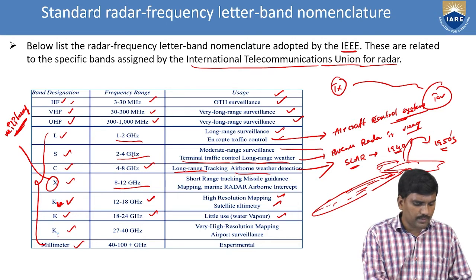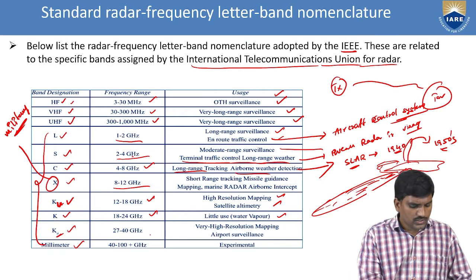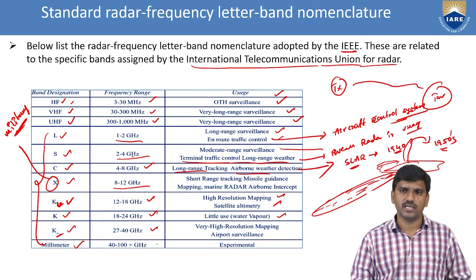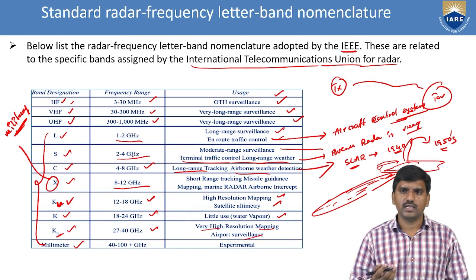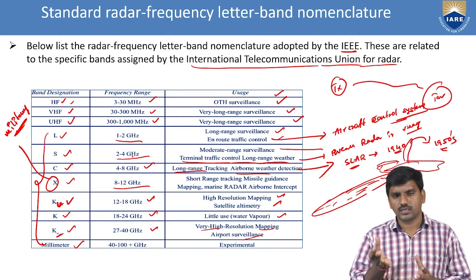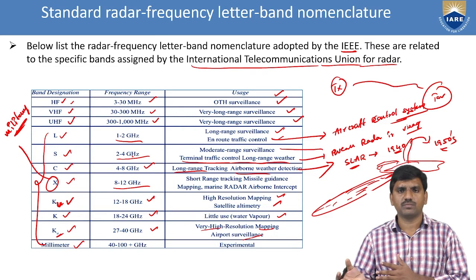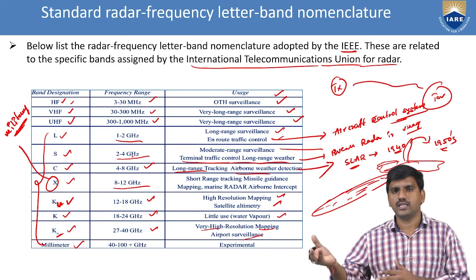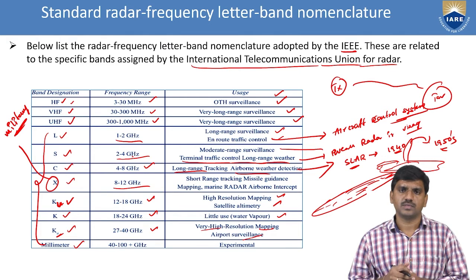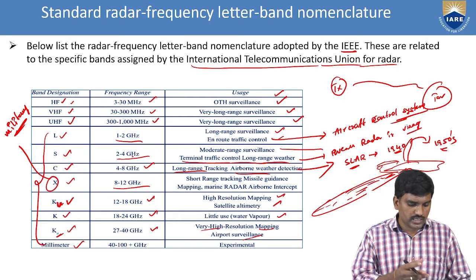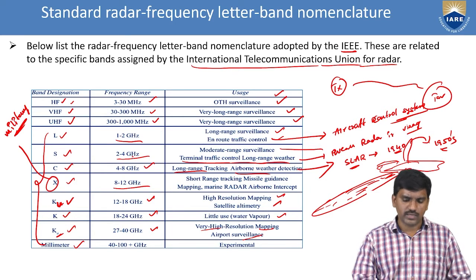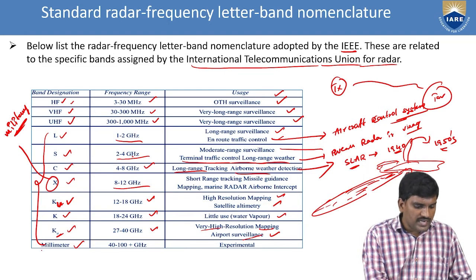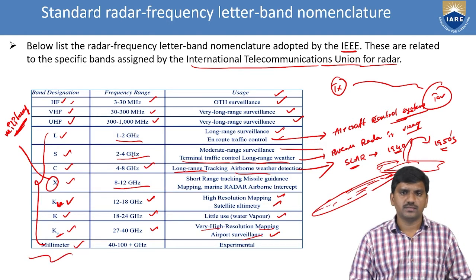The next one, Ka band. Last but one, Ka band. The range of Ka band is 27 to 40 gigahertz. The main application of Ka band is very high resolution mapping and aircraft surveillance. High resolution mapping, very high resolution mapping, ultra high resolution mapping, like that. The last one is the millimeter band, a very important band.